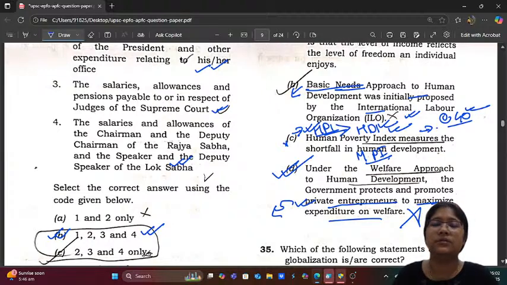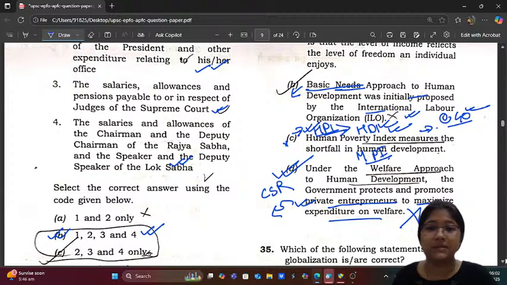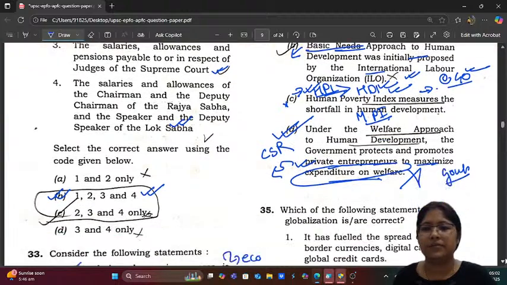At the max, they will go for corporate social responsibility, CSR. Private entrepreneurs to maximize expenditure on welfare. Who will maximize expenditure on welfare? Only and only the government is the first priority here. So the correct answer is government.